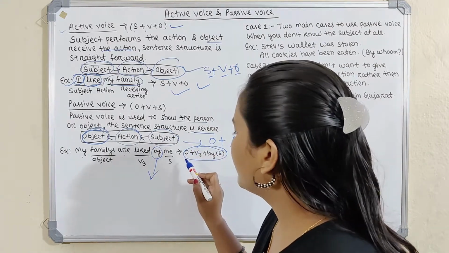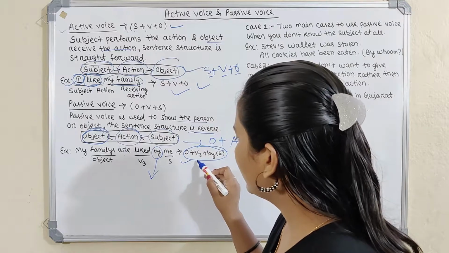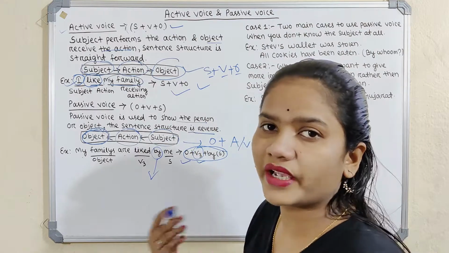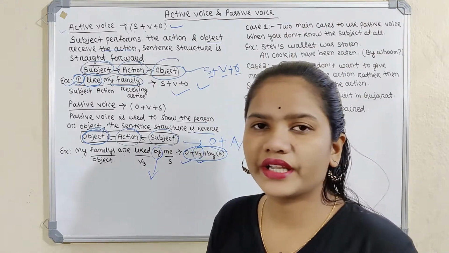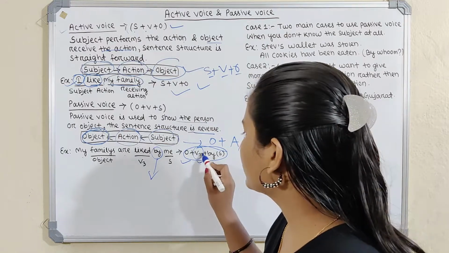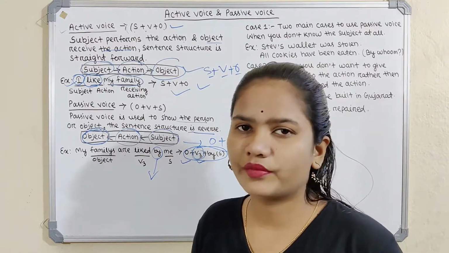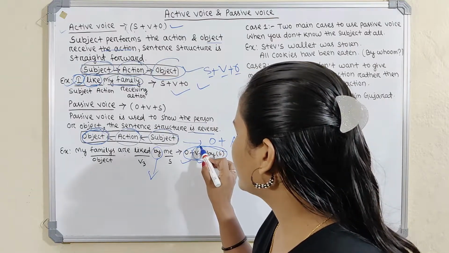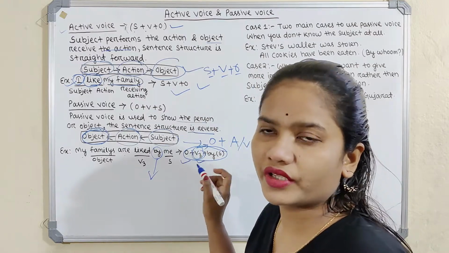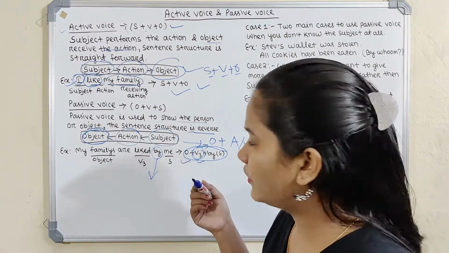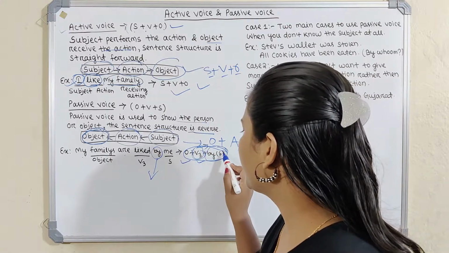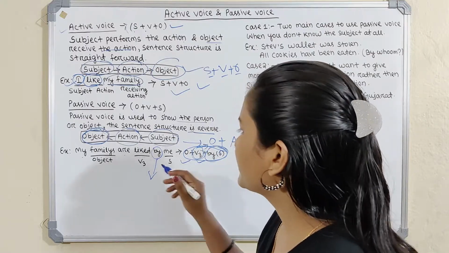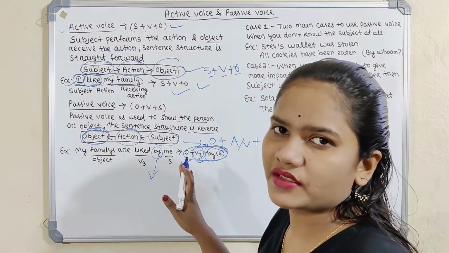This is the format of the passive voice: object first. Here the verb is not used directly. The verb is used in the V3 form. If we take the verb do, the three forms are do, did, done, and done is used here. So the main verb is always converted into the V3 form, also called the past participle form. And at the end we always add the preposition by. So that is active voice and passive voice.